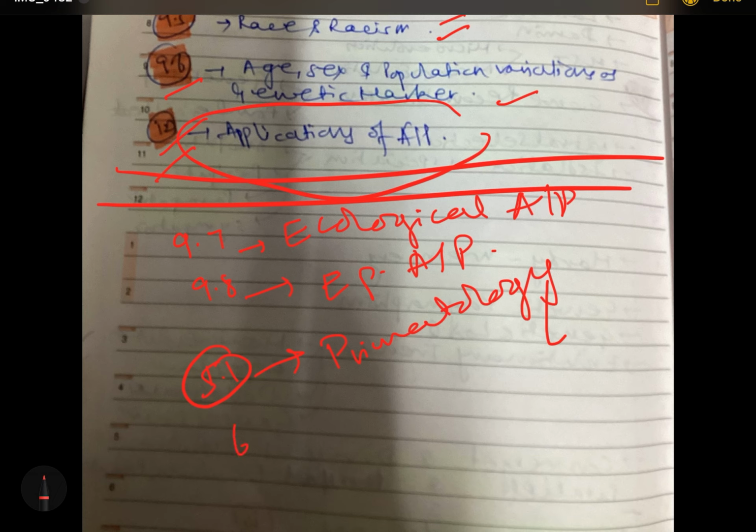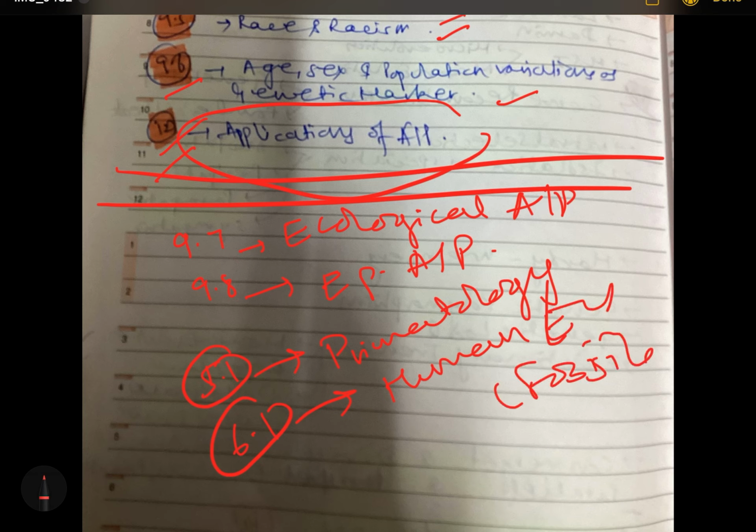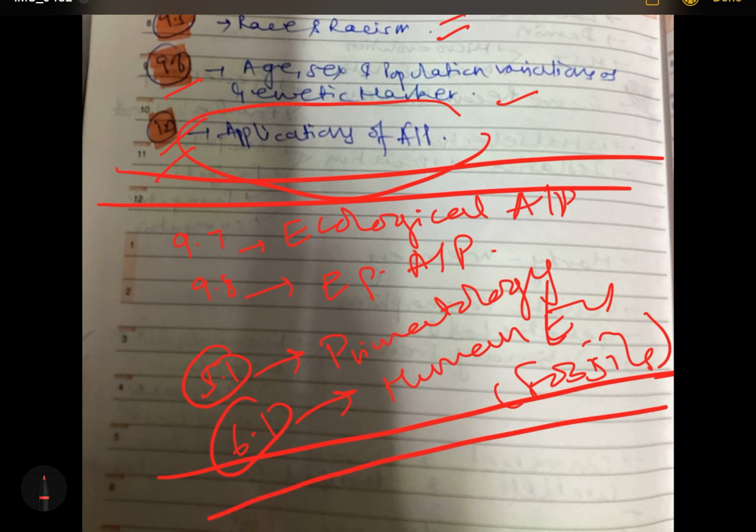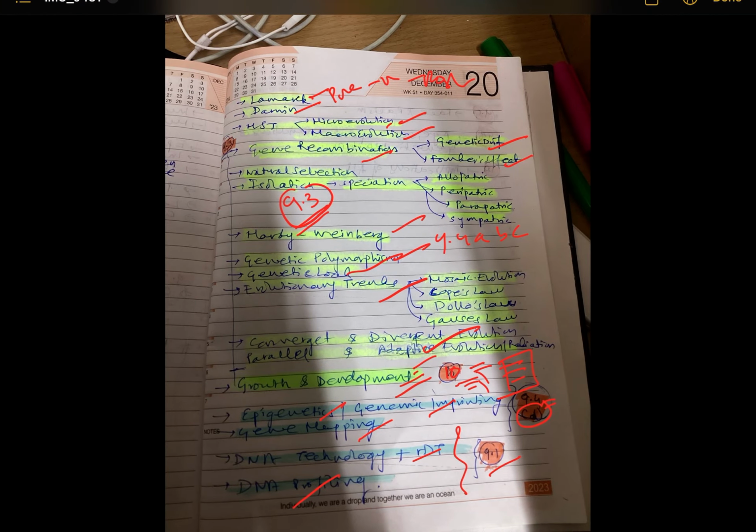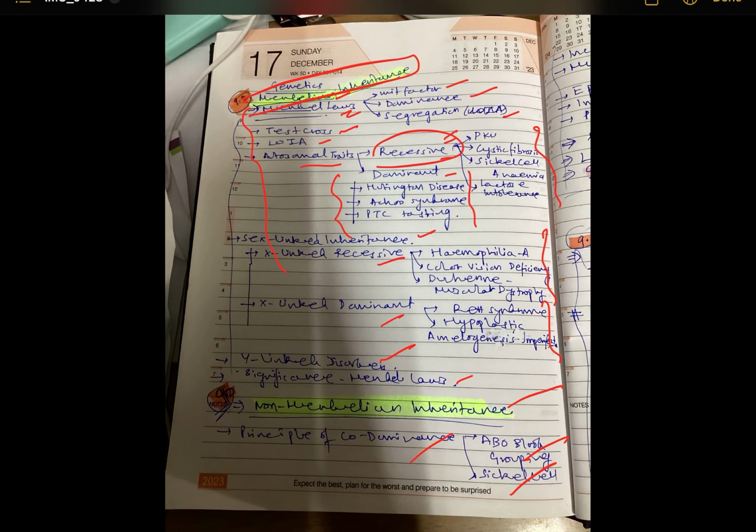And after this, unit 6.1, we'll be doing human evolution, the fossils part. And with this we will call an end to physical anthropology.